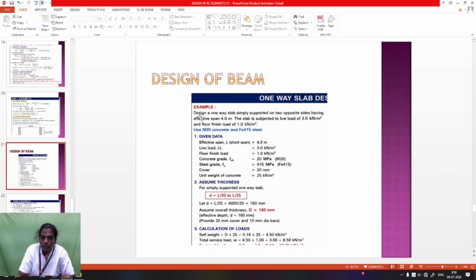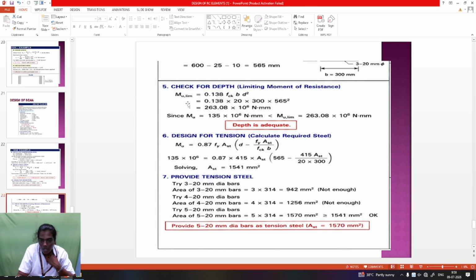Some examples are given. The example is a one-way slab design, 4 meter. The slab has a live load, the same method is followed. The first step is thickness calculation, the second is load, and the third is check for depth. Check for depth means Mu limit equals 0.138 FCK BD square, based on the grade of steel. After that checking is very important. If Mu is less than Mu limit, it is under reinforced, an adequate one. If greater, you check the over reinforced section. Over reinforced means the steel is maximum, so it is not economic. Under reinforced is the economic design.